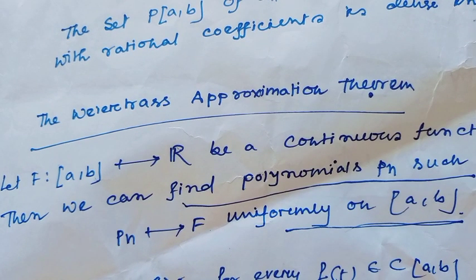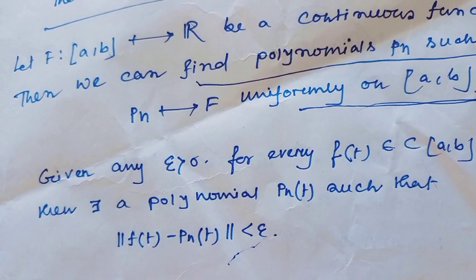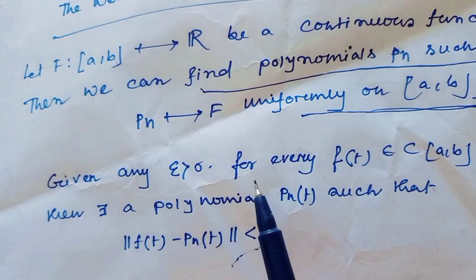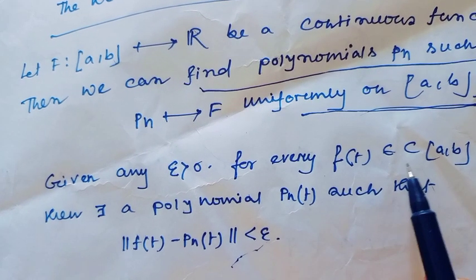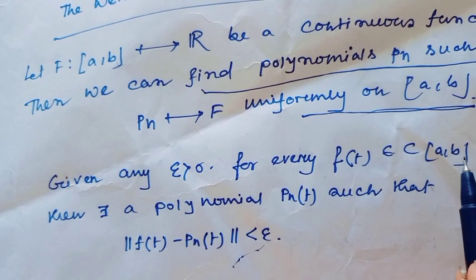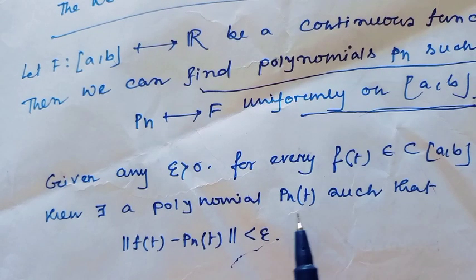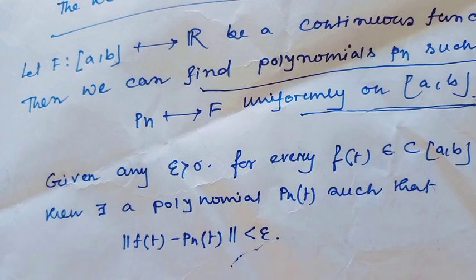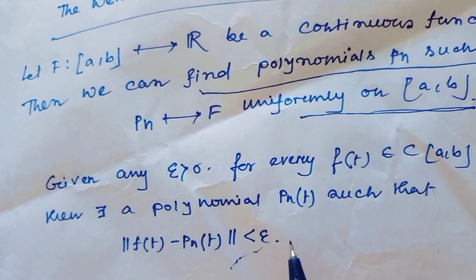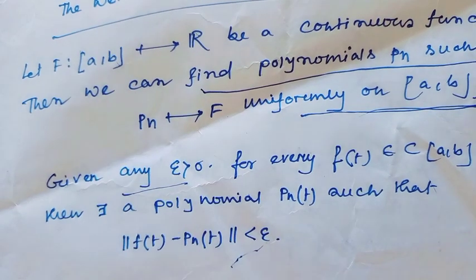This is the Weierstrass approximation theorem, and in a normed linear space the theorem is of this type: given any epsilon greater than 0, for every f(t) belonging to C of ab, meaning a continuous function defined on the closed interval ab, there exists a polynomial Pn(t) such that the norm of f(t) minus Pn(t) is less than epsilon, and this is true for any given epsilon greater than 0.